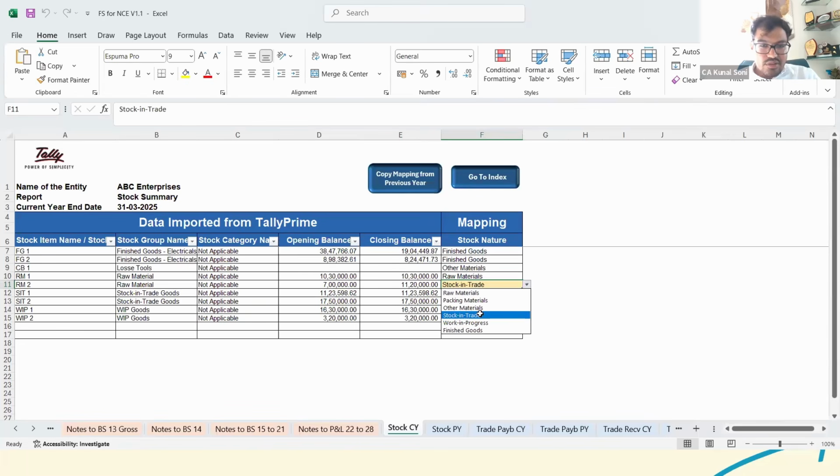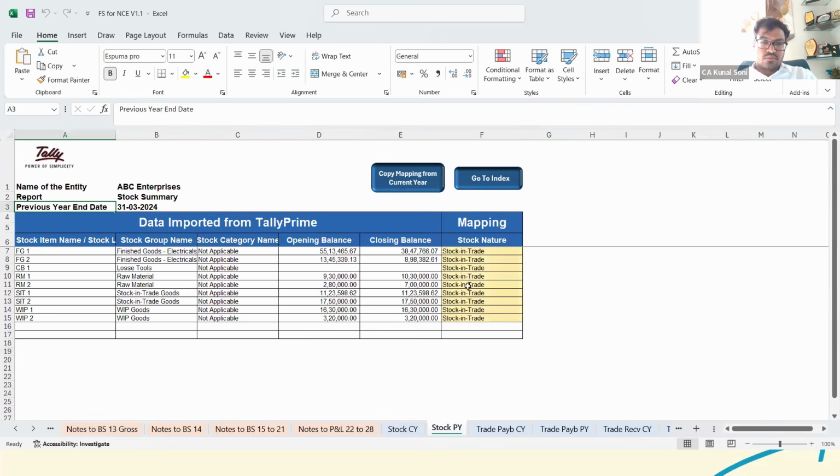So let's say currently I'm just doing it for all the items. This is stock in trade and this is work in process. And accordingly I can do it for previous year.